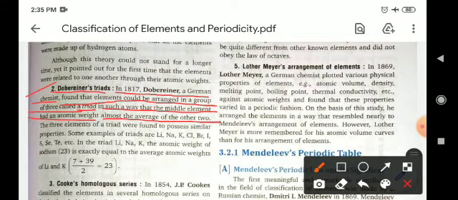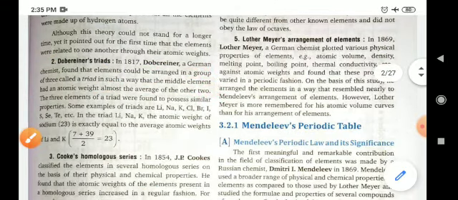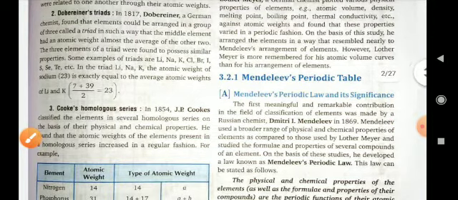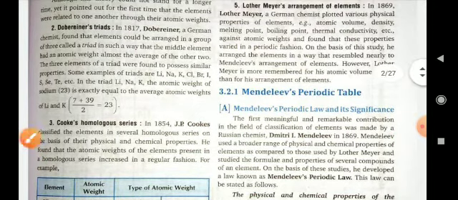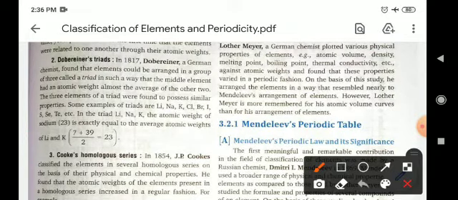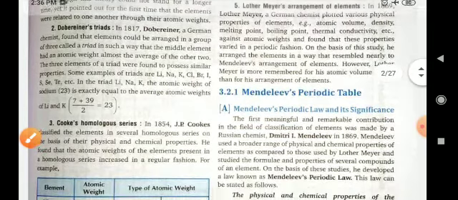That means if you take three elements and add the first and third, then divide the sum by 2, the value will be equal to the middle element. This is known as Dobereiner's triad. This theory also failed because not all the discovered elements fit according to it.